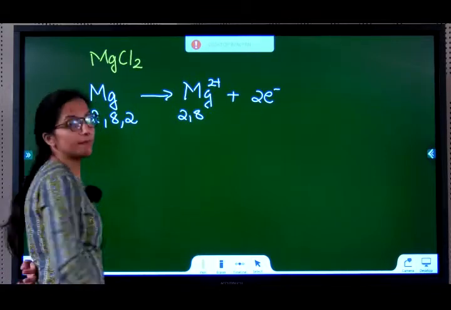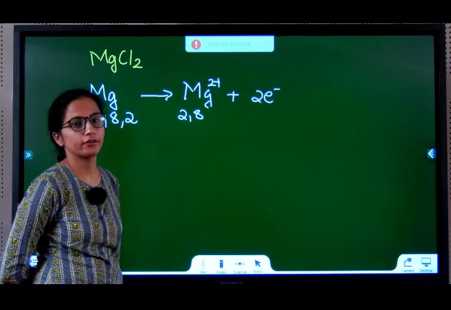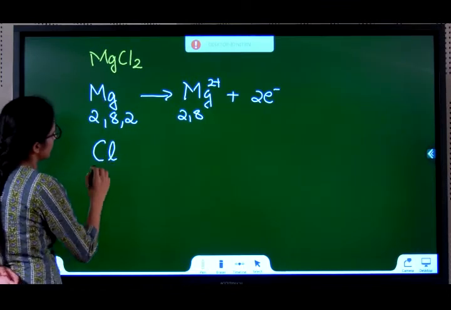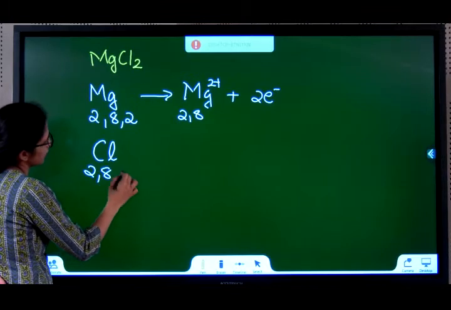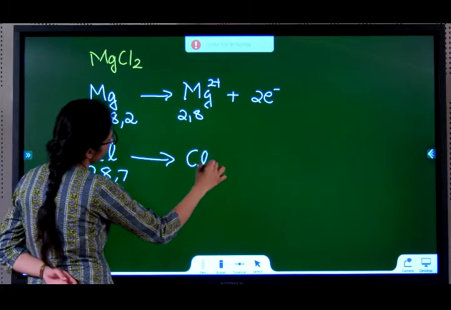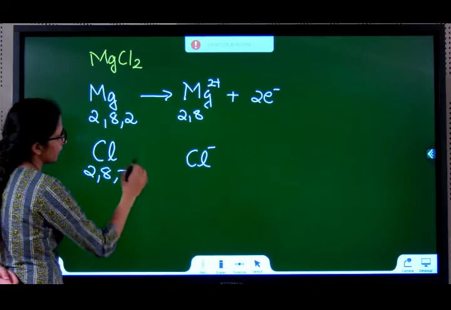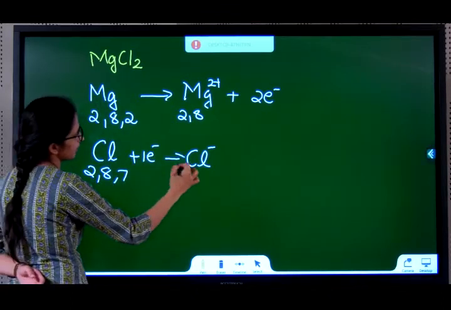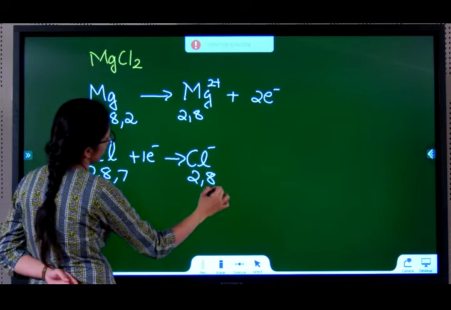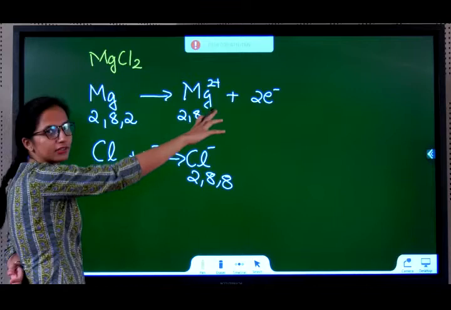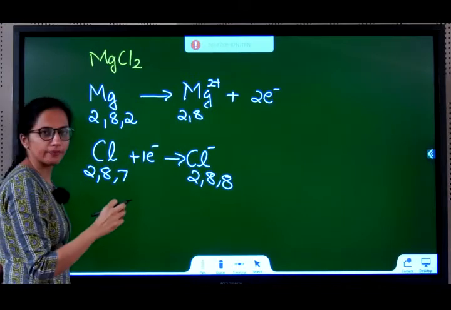It's a magnesium cation. Chlorine, 2, 8, 7, becomes chlorine minus by taking one electron, becoming Cl minus 2, 8, 8.